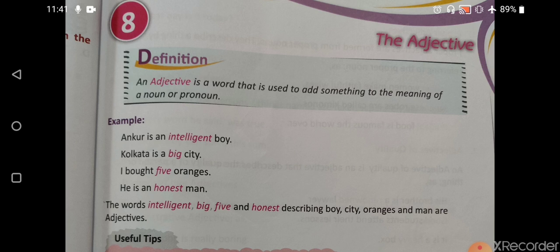these nouns. So what kind of a boy is Ankur? He's an intelligent boy. What kind of a city is Kolkata? It is a big city. And how many oranges have I bought? 5. And what kind of a man is he? He's an honest man. So these are the words that are telling us about the quality of the noun.